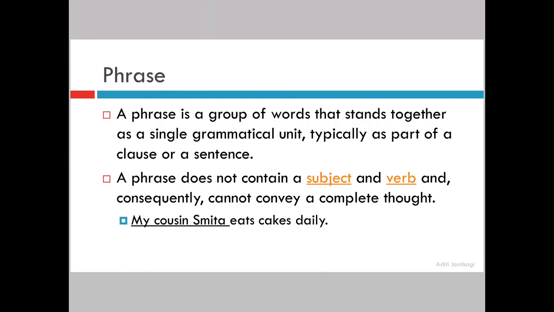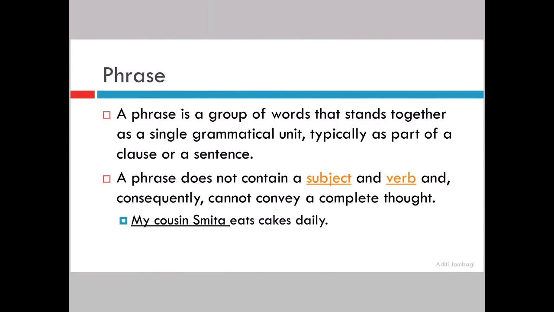Okay. Let us see what is the next thing on the slide. A phrase does not contain a subject and verb and consequently cannot convey a complete thought. Okay, let me explain this in detail. What does it mean when you say that a sentence makes complete sense on its own? Means that the sentence has a subject and a predicate. Now, what is a predicate?